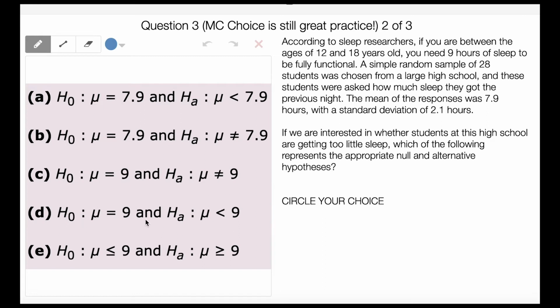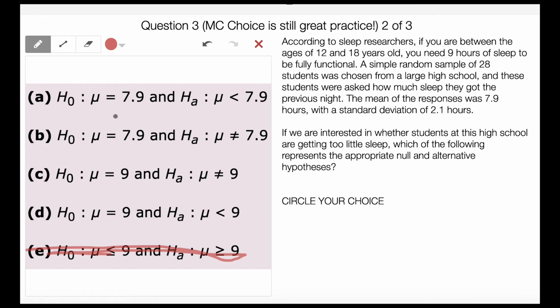Cool. Awesome. So the first one that you should notice is that this one cannot be the right answer because it has an inequality in the null. So it's always an equal to. Then another one that stands out is the mean. So your sample data was 7.9. There was a claim that it should be 9. So as statisticians, we assume that that's true unless the evidence is statistically significant. So we assume that 9 is true, but we actually have evidence against that, and the evidence against it is 7.9. But all we're going to say is this, that the null is that the true mean is 9.